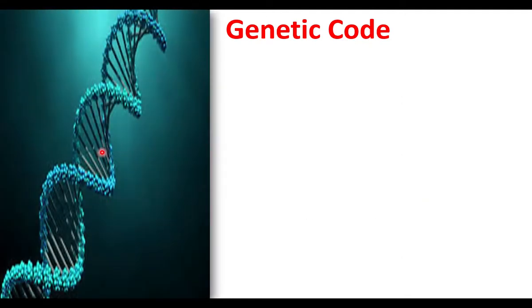DNA carries information from one generation to another generation. So it is called a genetic material. In which form does it carry information from one generation to another? DNA carries information from one generation to another in coding language.